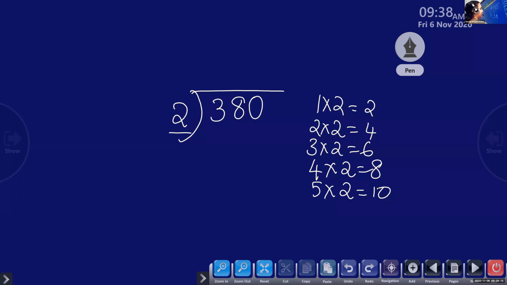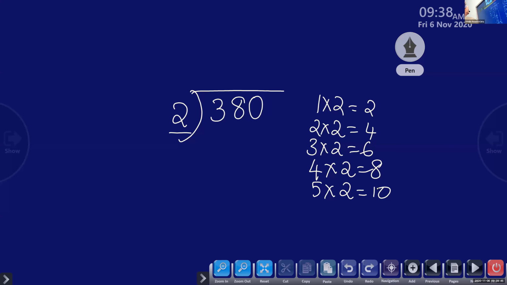Now look at the table and tell me which number multiplied by 2 is 18. Okay, yes, Isra. 18 we got here. So 2 times which number? 9. Yes, 2 times 9 is 18. So 18 minus 18 is 0. Bring down 0. You have to write it here.